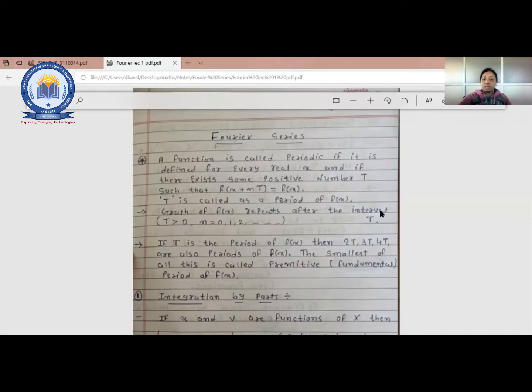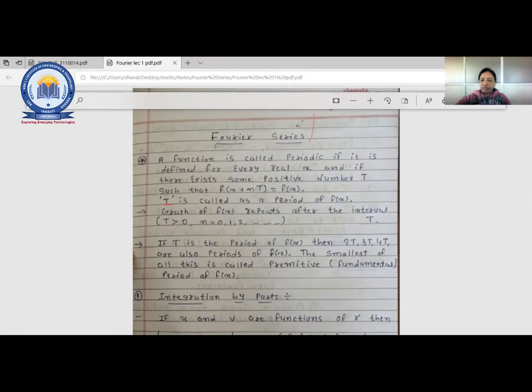A function is called periodic if it is defined for every real x. Then suppose there is a number T that exists such that f of x plus nT equals f of x. That means T is called a time period, or we can say an interval, right? This T.